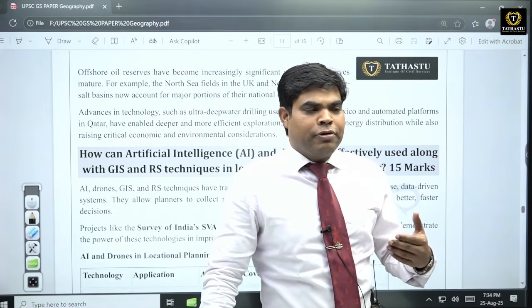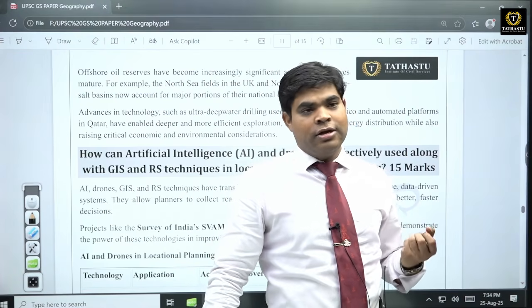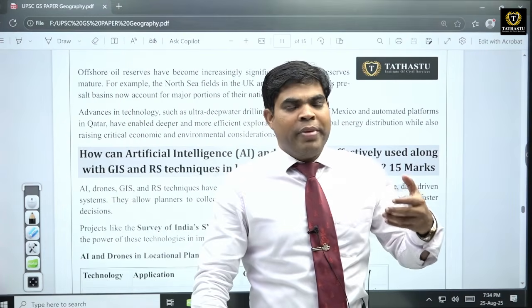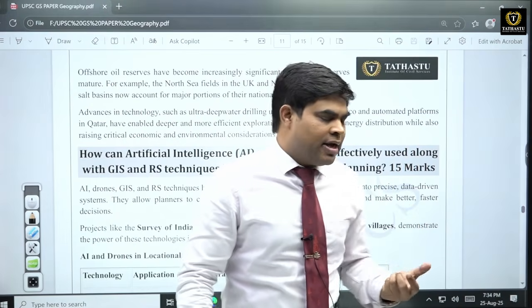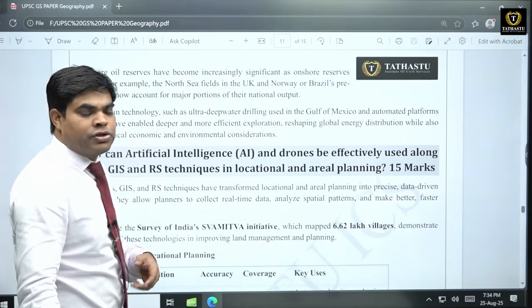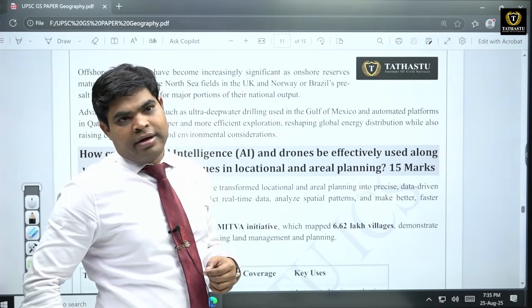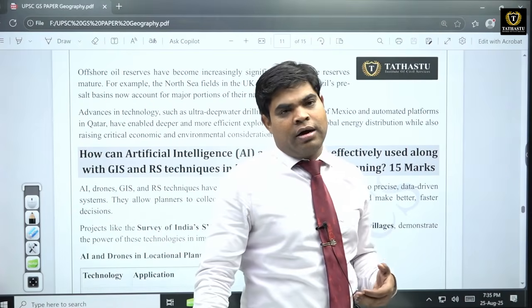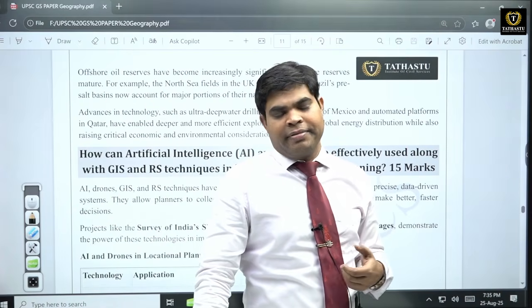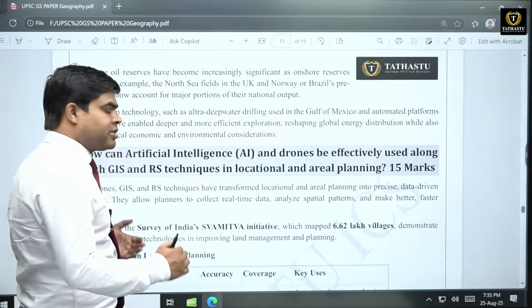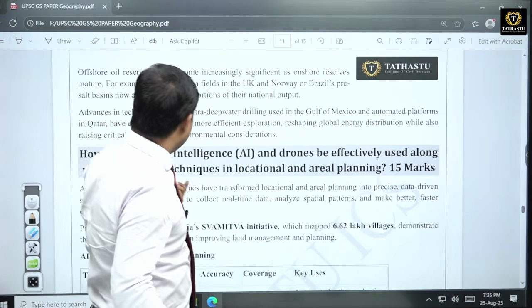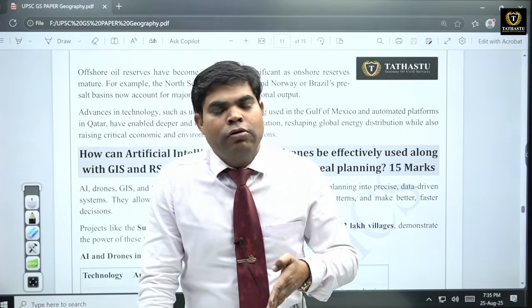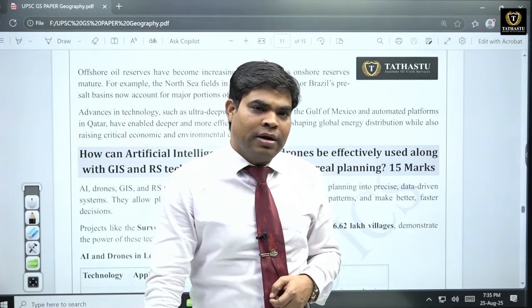And if we want to develop any area, we have to measure that area, we have to have some kind of picture, some knowledge about that area. So remote sensing is the technique to sense that area, to make a picture of that area, to know that area. Then GIS: based on remote sensing, various maps are made. Because of that, various geological information can also be taken from that area, and based on that, you can do various things. And now with the incoming of artificial intelligence and drones, you can also employ these for locational and area-based planning.